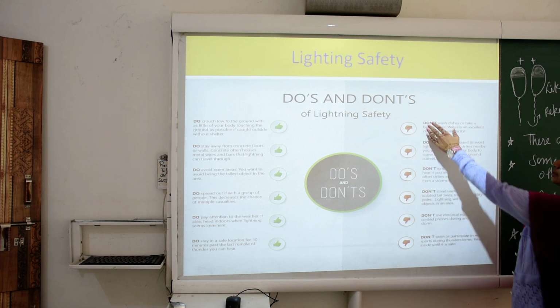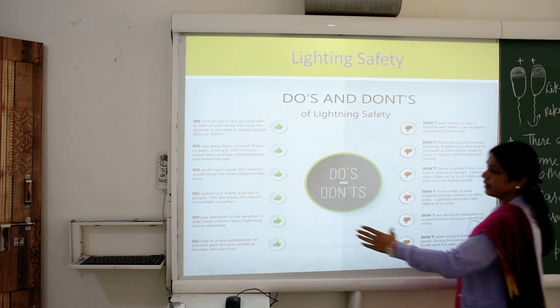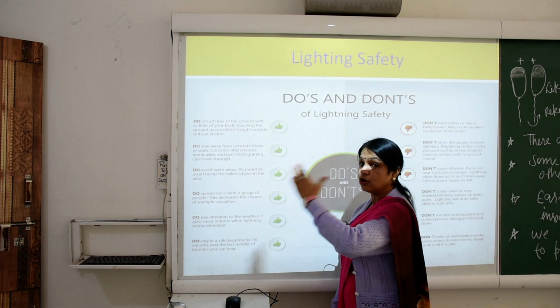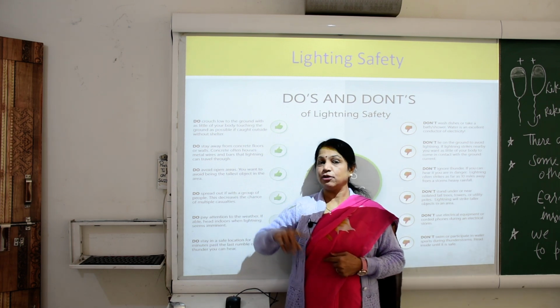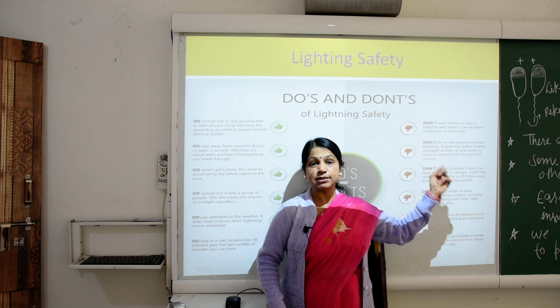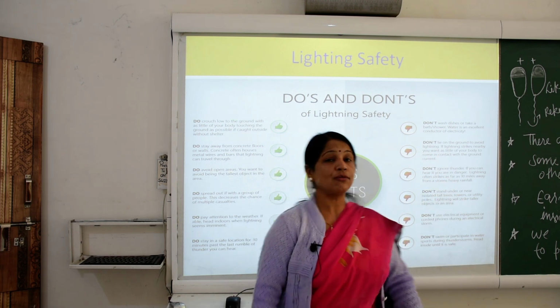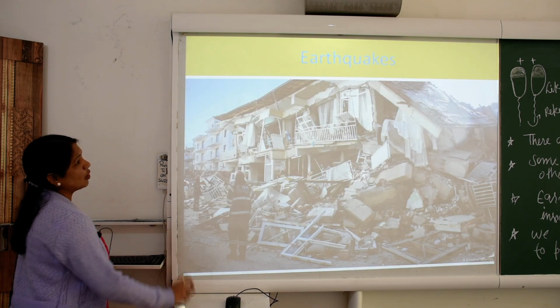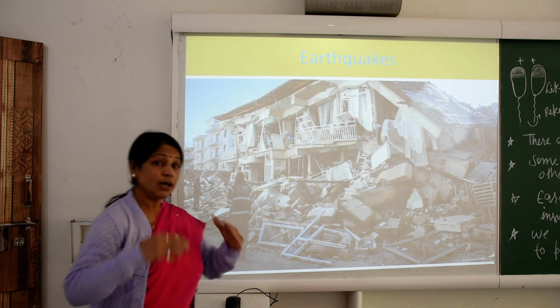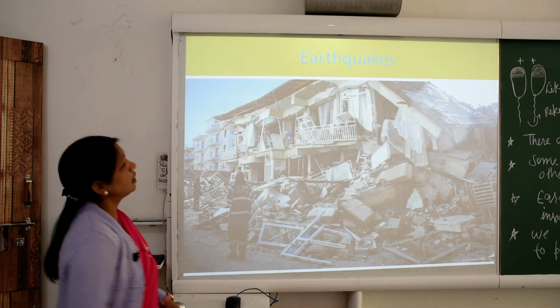So this is the list of the don'ts and this is the list of the do's. You have understood very well what the do's and don'ts are. We talked about lightning, and during lightning we can take these precautions.